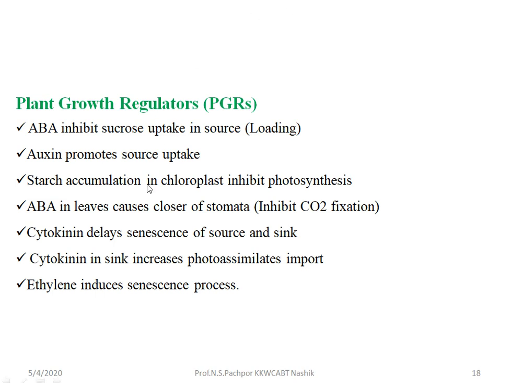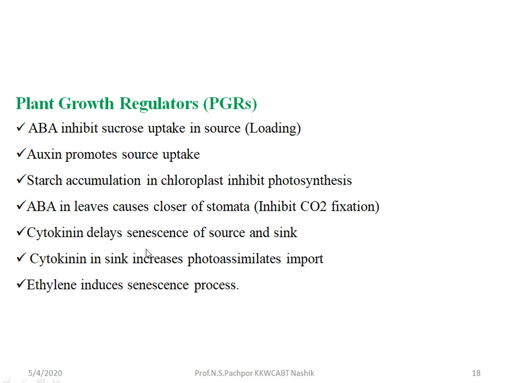Then starch accumulation in chloroplast inhibits photosynthesis. If the starch produced by photosynthesis accumulates in the chloroplast, then it inhibits the process of photosynthesis. Then ABA in leaves causes closure of stomata, that is, it inhibits CO2 fixation. So when ABA is synthesized in leaves, it brings about the closure of stomata. That's why the photosynthesis process is affected by inhibition of CO2 fixation.